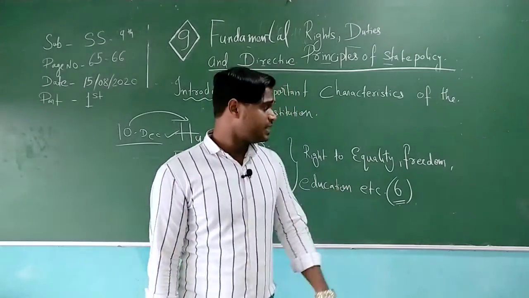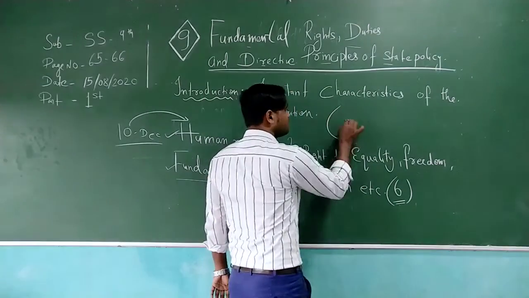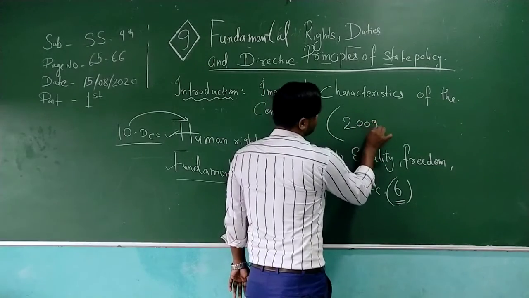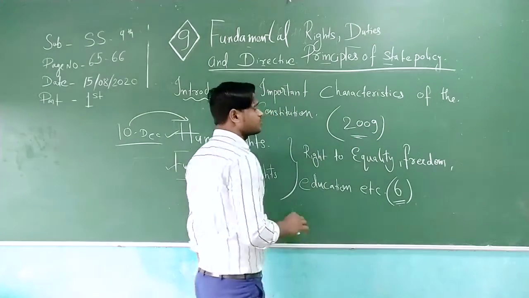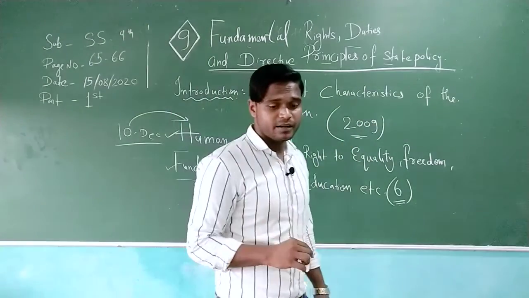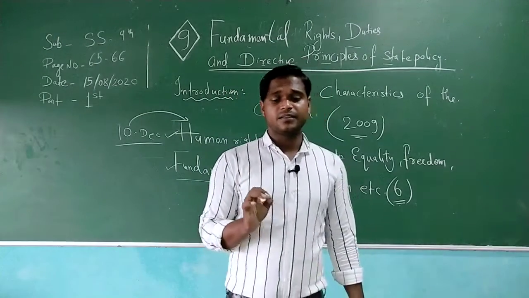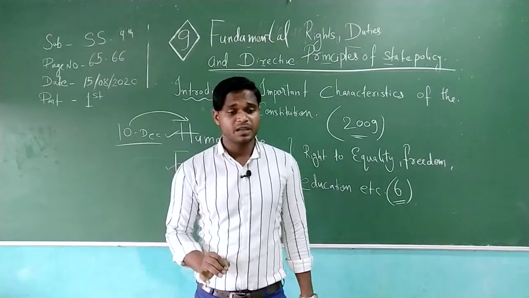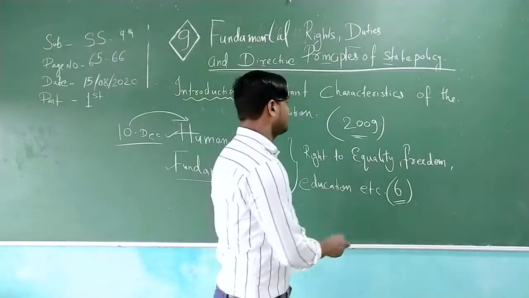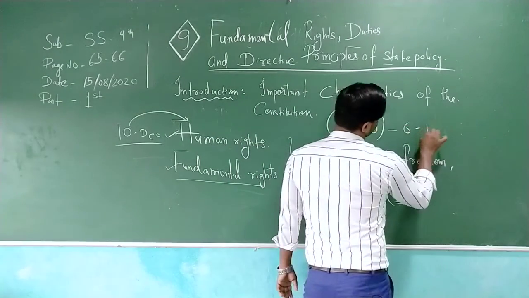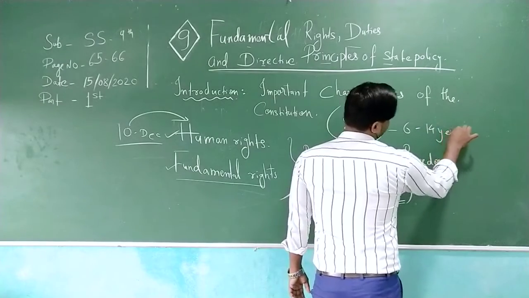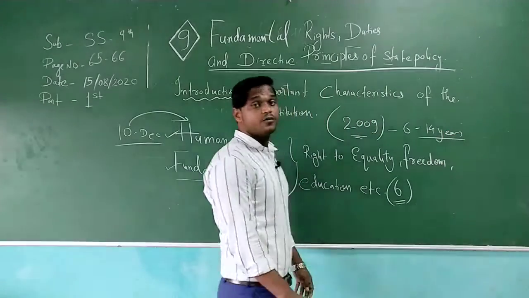If you go into more detail, then we will remember the 2009 act. Now what is it according to the 2009 act, my dear students, the free education, don't forget that here. The Constitution of India confers that free and compulsory education must be given to children from 6 to 14 years old. Yani ki 6 to 14-year-old students should get free education.